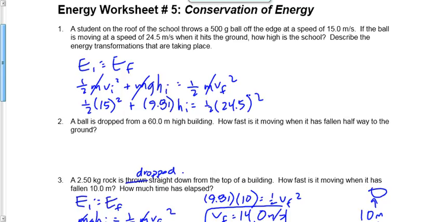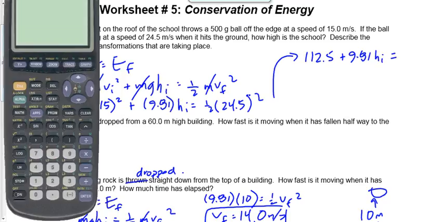All right, 1/2 of 15 squared is 112.5. And 1/2 of 24 squared, I'm not sure what that is. 288.